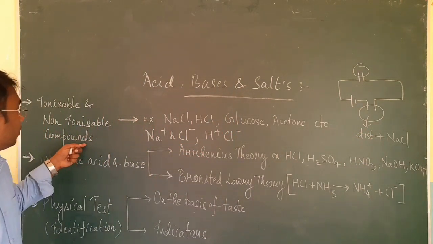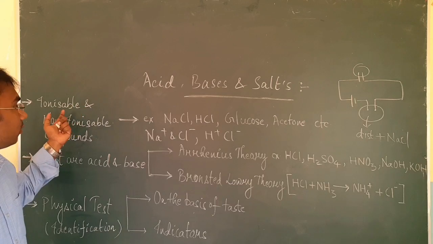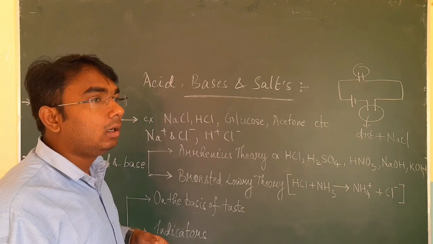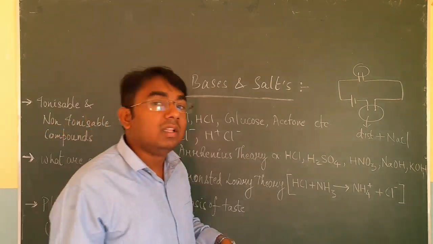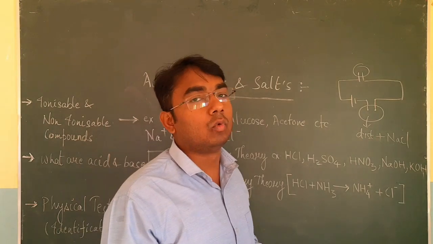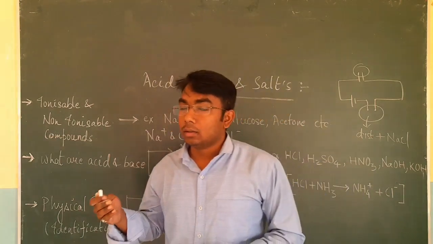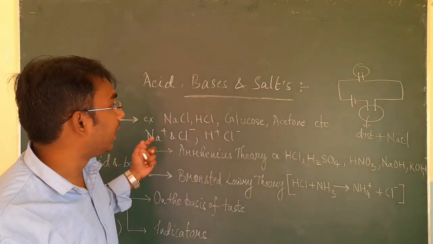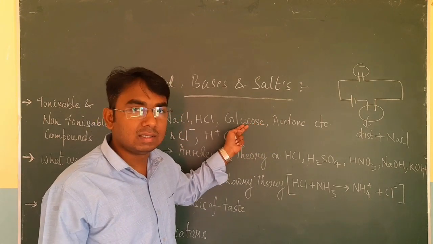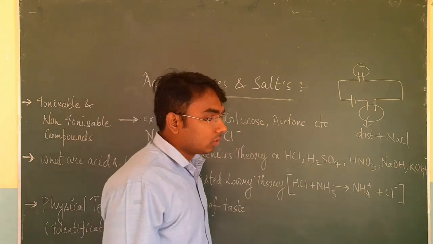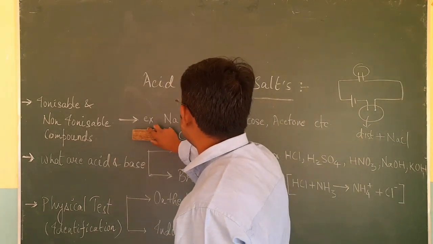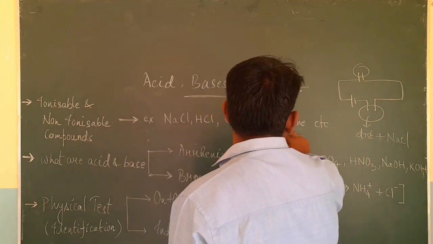After that, non-ionizable compounds are just the opposite of what we studied. Non-ionizable compounds are those compounds which, when dissolved in water or in their molten state, do not break or dissociate. The best examples are glucose and acetone, and you know that the formula of glucose is C6H12O6. So these are the basic examples of ionizable and non-ionizable compounds.